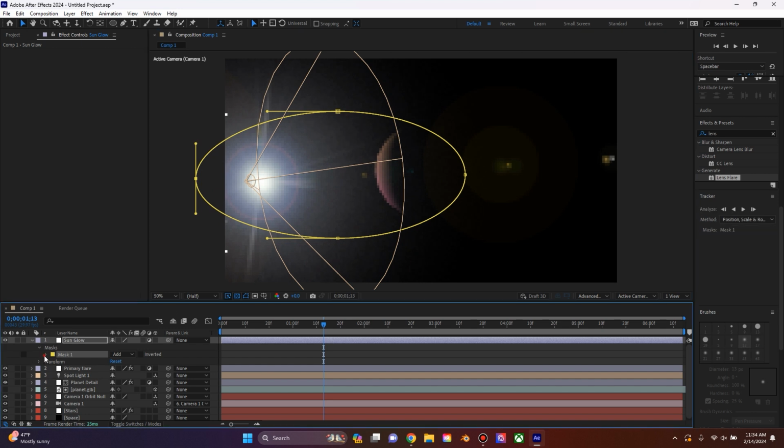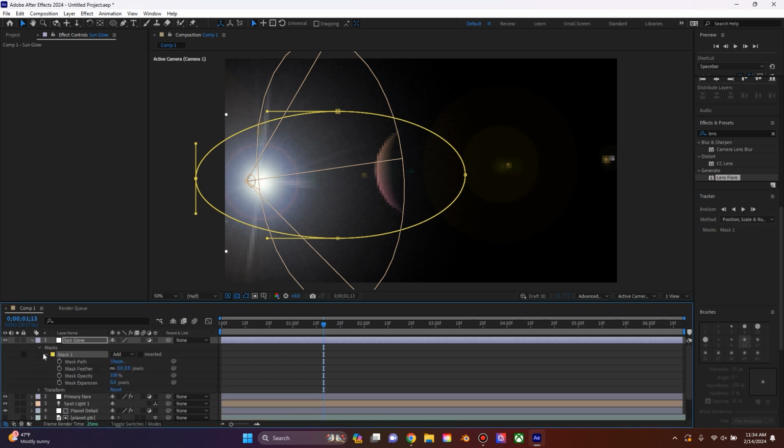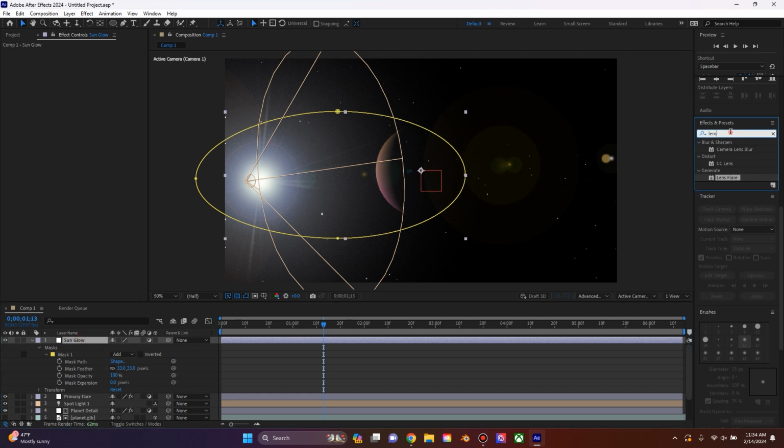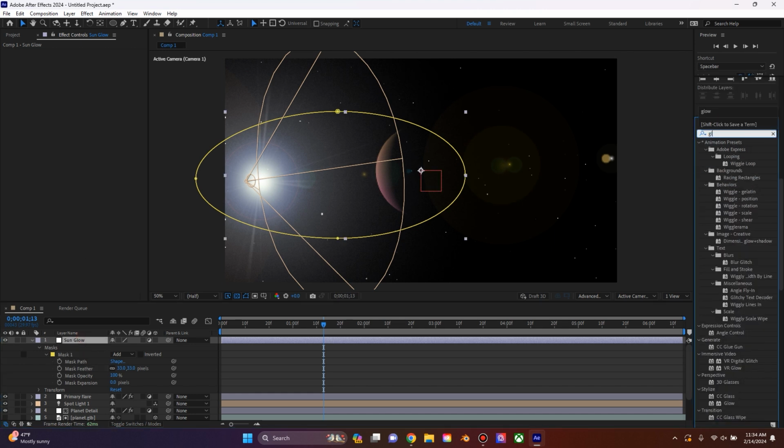Then we can go down here to the mask layer, or excuse me, just the mask that's under our layer, and give it a little bit of a feather so it's smooth on the sides. And then what we're gonna do is, for this effect, I'm going to add a glow.